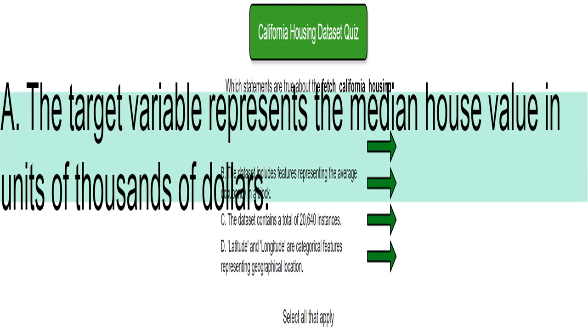Option A is partially correct. The target variable is indeed the median house value. However, it's measured in hundreds of thousands of dollars, not thousands, a small but important distinction.